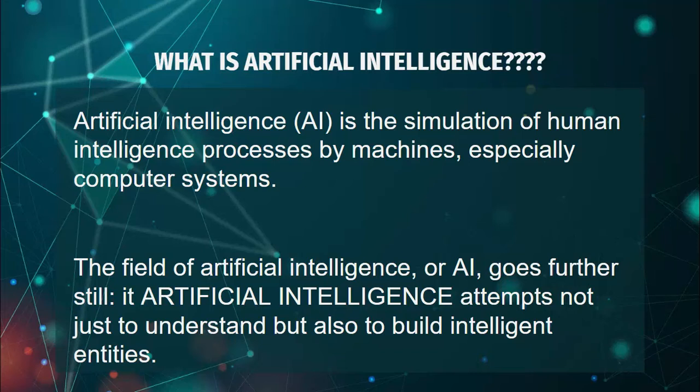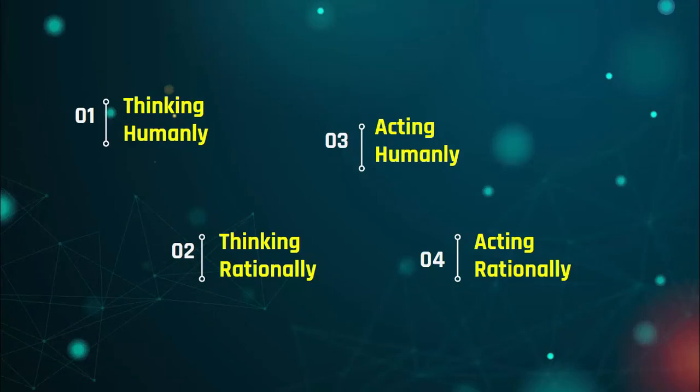The field of artificial intelligence, or AI, attempts not just to understand but also to build intelligent entities. So these are the basic things related to AI. There are different foundations on which AI is studied, or numerous ways of thinking which are based on these four topics. First is thinking humanly, second thinking rationally, third acting humanly, and fourth acting rationally.